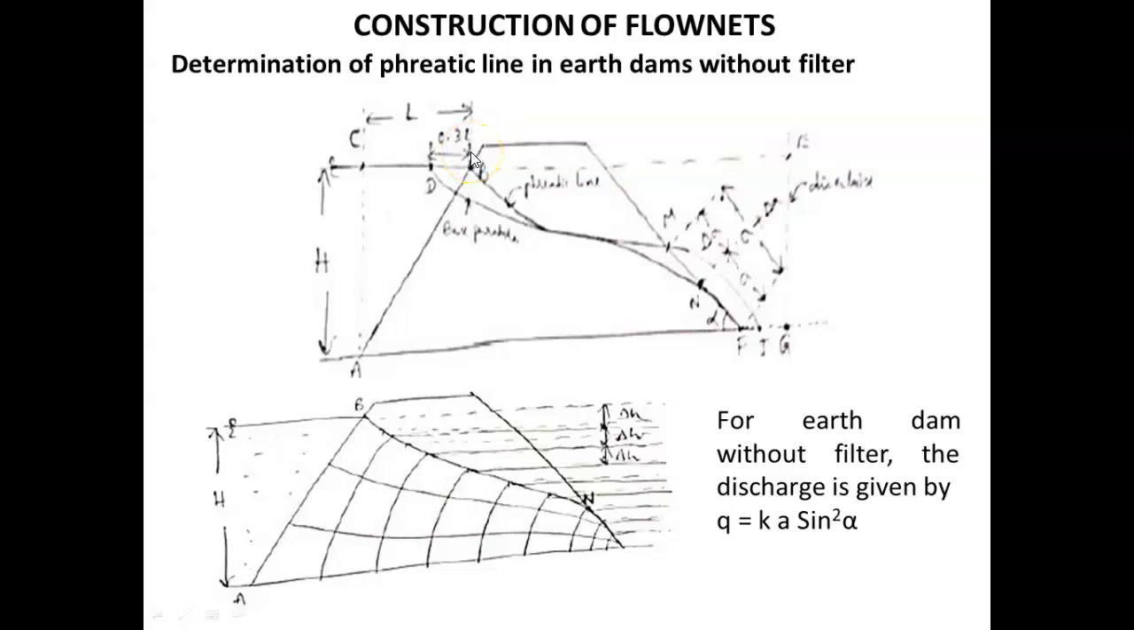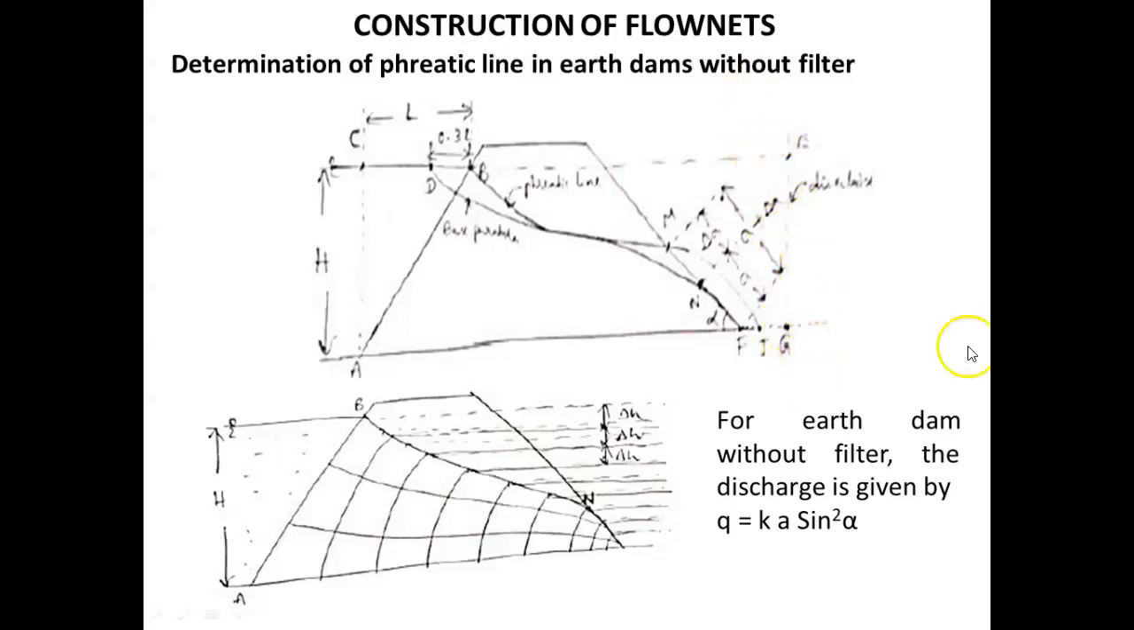Then the bottom point of the downstream slope, that is point F. So here the bottom point of the downstream slope is taken as F. It is the focus of the base parabola. Then by taking D as center and DF as radius, draw an arc to cut the extension of the water line at point E. Then draw a vertical EG, which is the directrix.